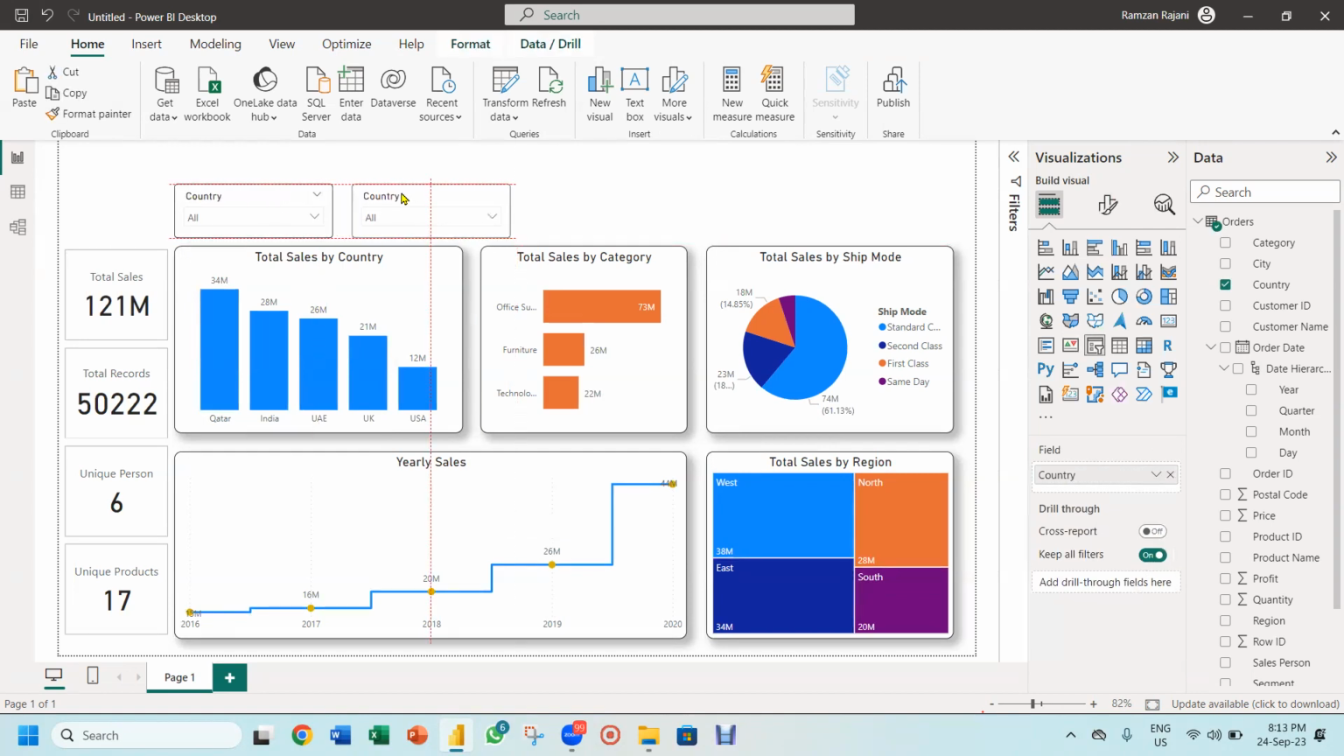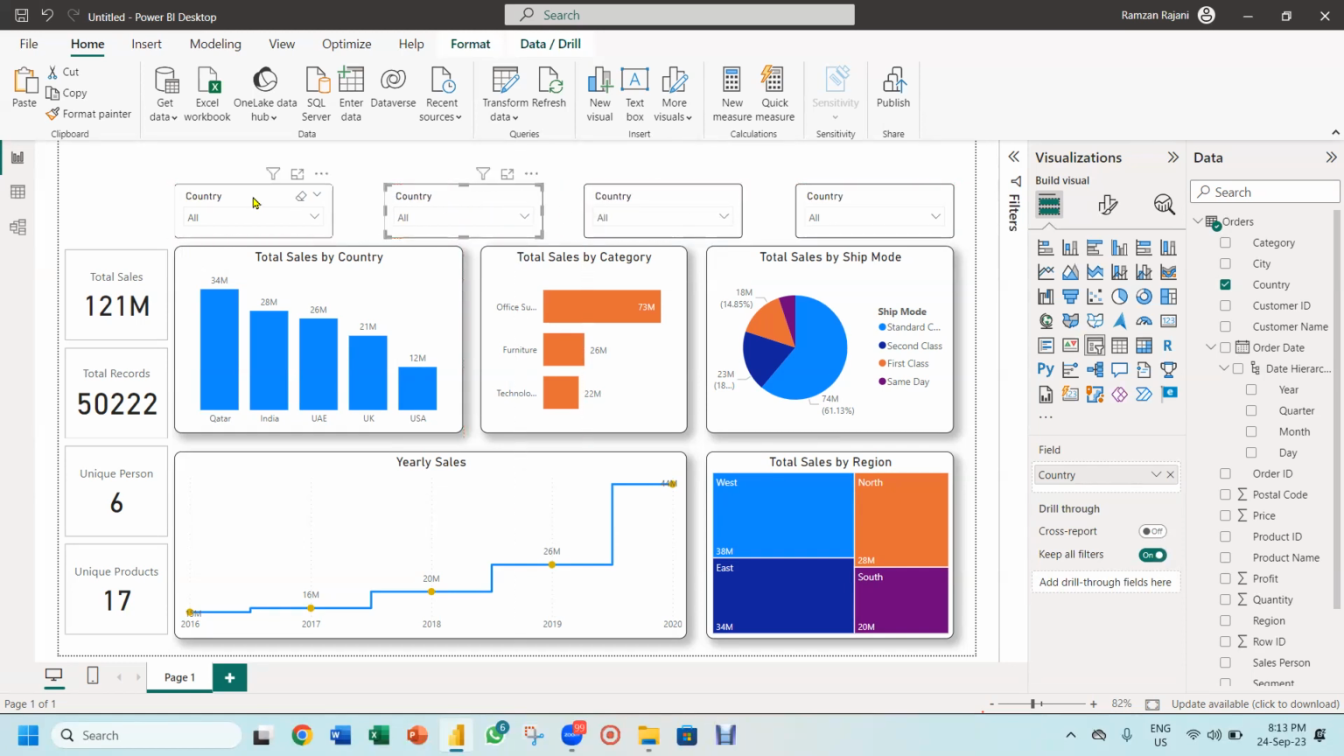Let's put this slicer over here. Again, Control V for paste. Let's put another slicer over here. Control V for paste, another slicer over here. Lovely. If you want to give a little bit more gap so that everything fits, you can just give a little bit more gap over here.